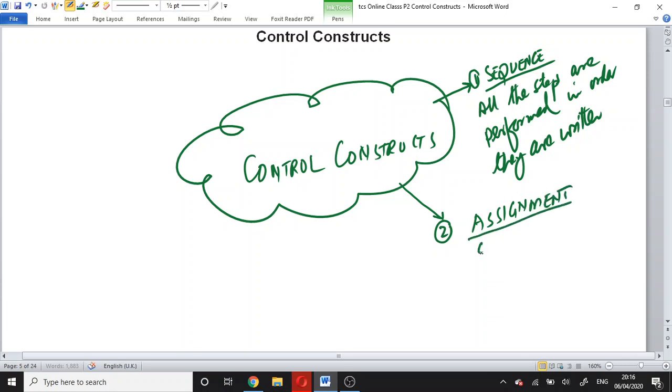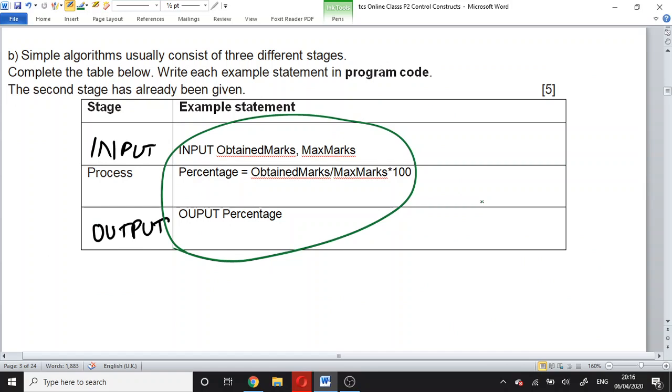Assignment means storing values in a variable. We will discuss the concept of variable and assignment later on in detail. Just for an introduction, here we have three variables.